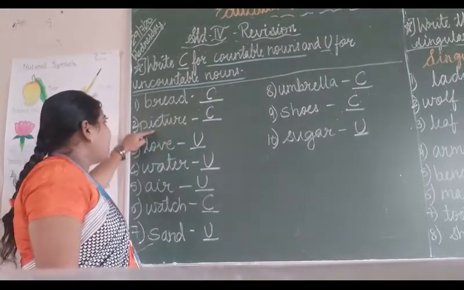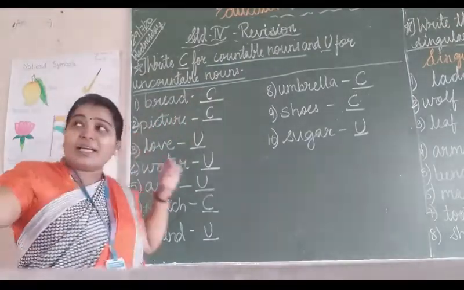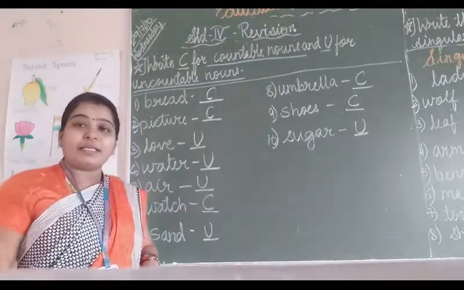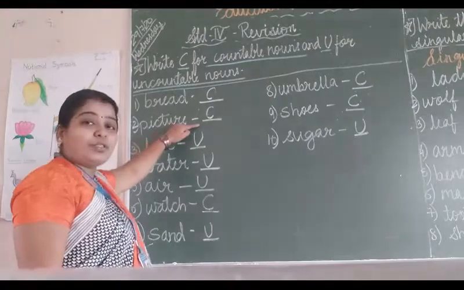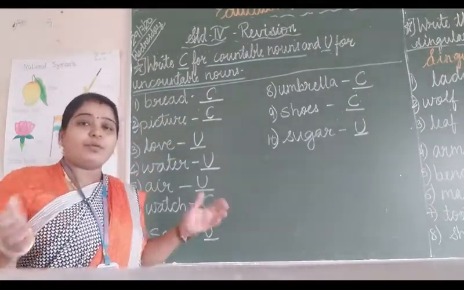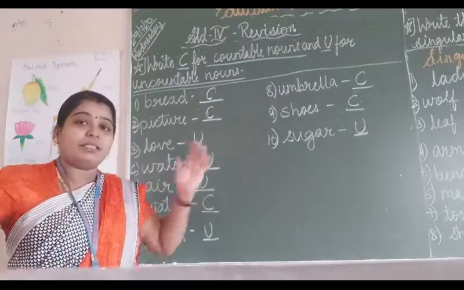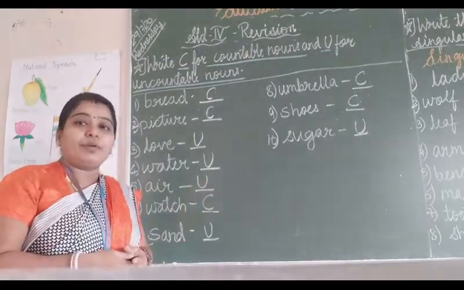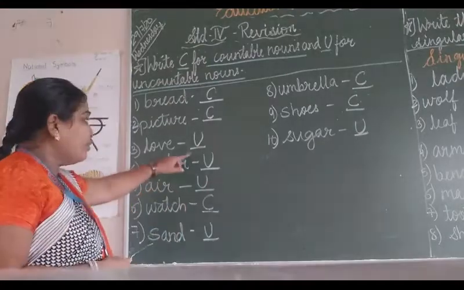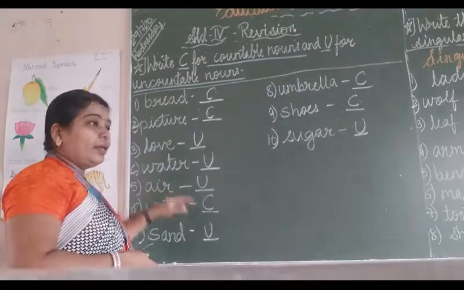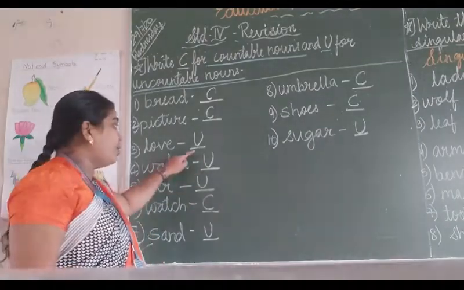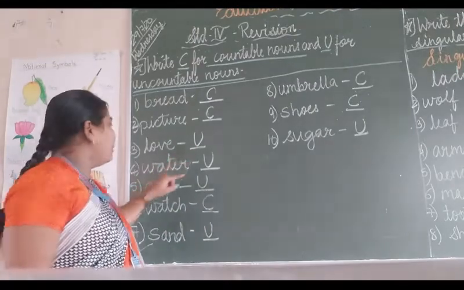Okay, next peaches are here. In our class also there are many peaches, we can count how many peaches are there in our class, so it is also a countable noun. Love, how much we love our mother, we can't show that I love this much, it is beyond our thinking, so it is uncountable. Okay, we can't count the love. Water, can we count the water? No, it is not possible, so water is also uncountable.